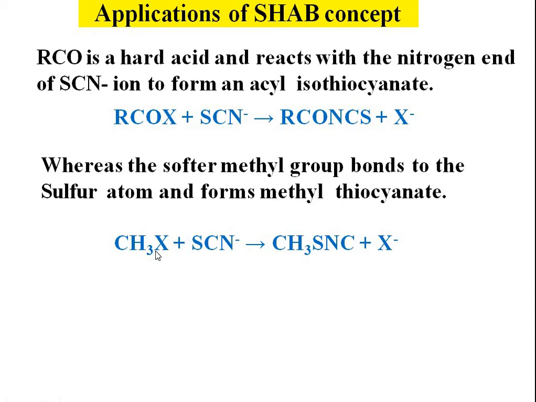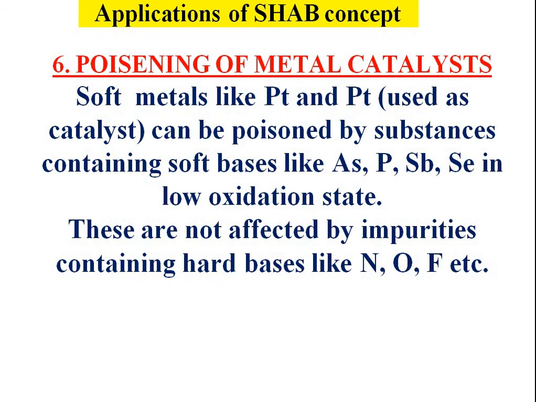It will coordinate through an atom that is soft, that is sulfur. So when RCOX reacts with SCN, it will coordinate through the nitrogen atom. When CH3X reacts with SCN, it will coordinate through the sulfur atom.